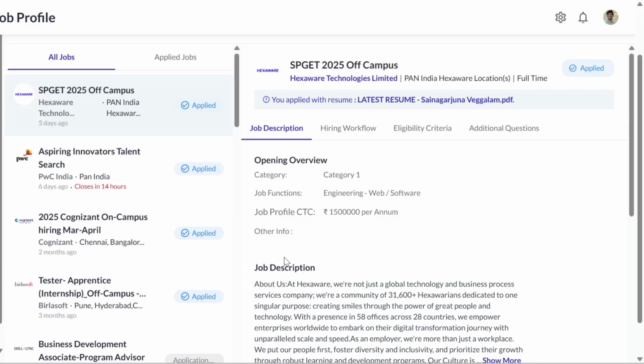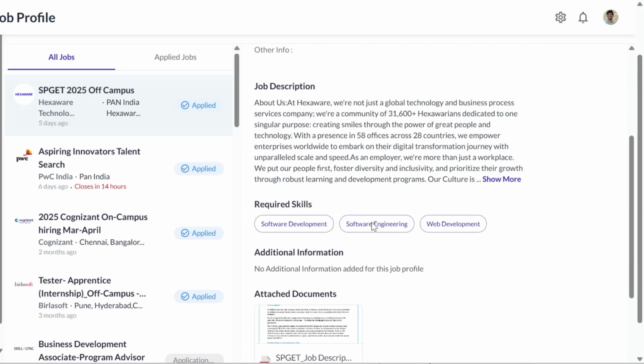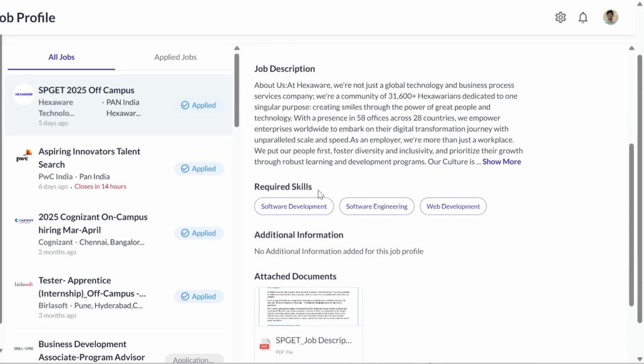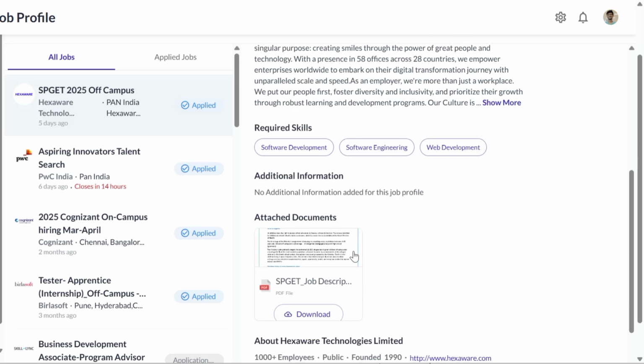Exaware has started hiring for the 2025 graduates. So, if you look at the job description, the job function is engineering, either web or software, and the job profile CTC is 15 lakh per annum. Okay, and the required skills are software development, software engineering, and web development. Okay, and here they have attached a document. If you go through this particular link, you may get full information about this particular job role.